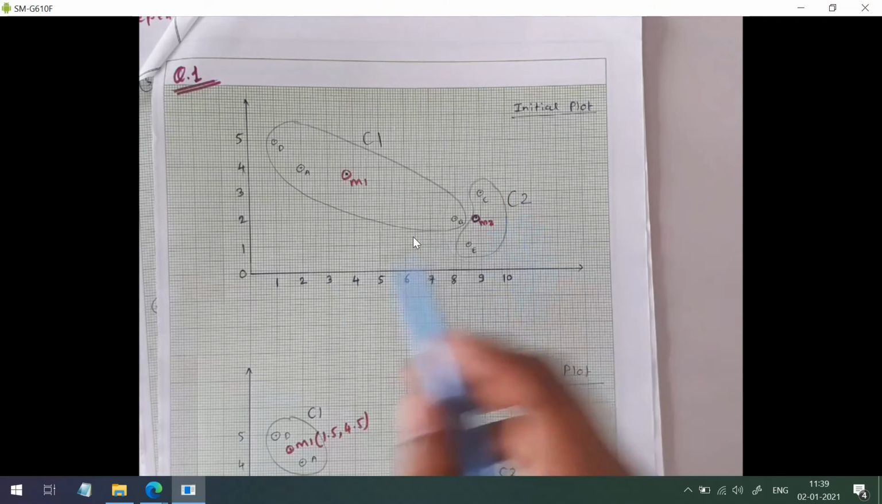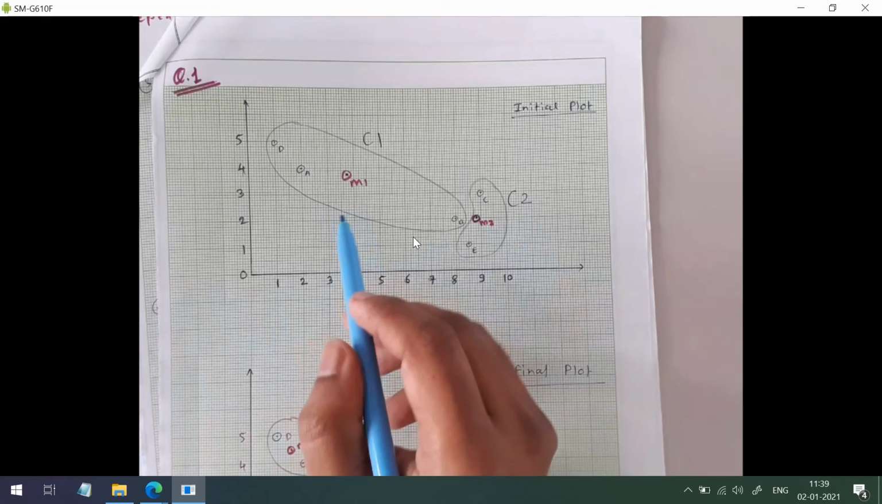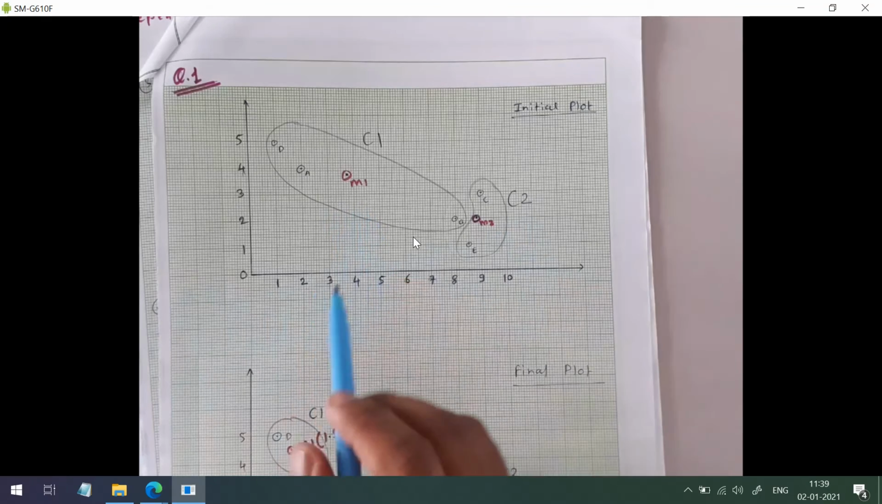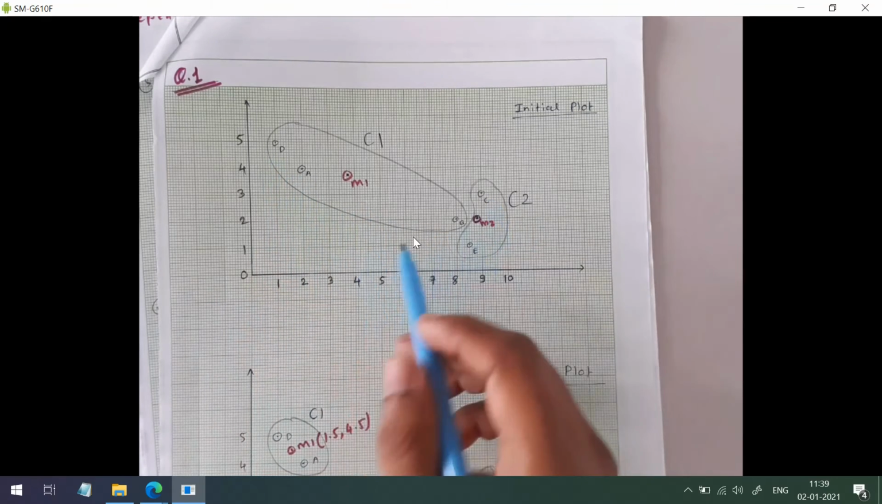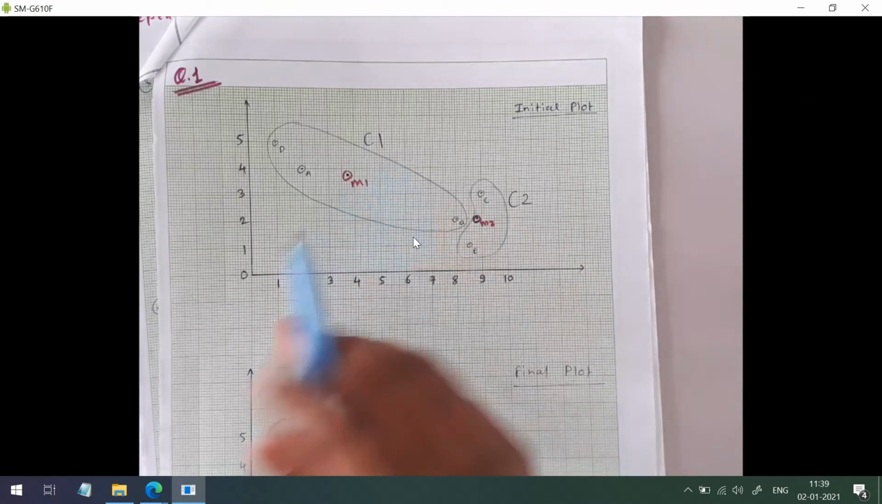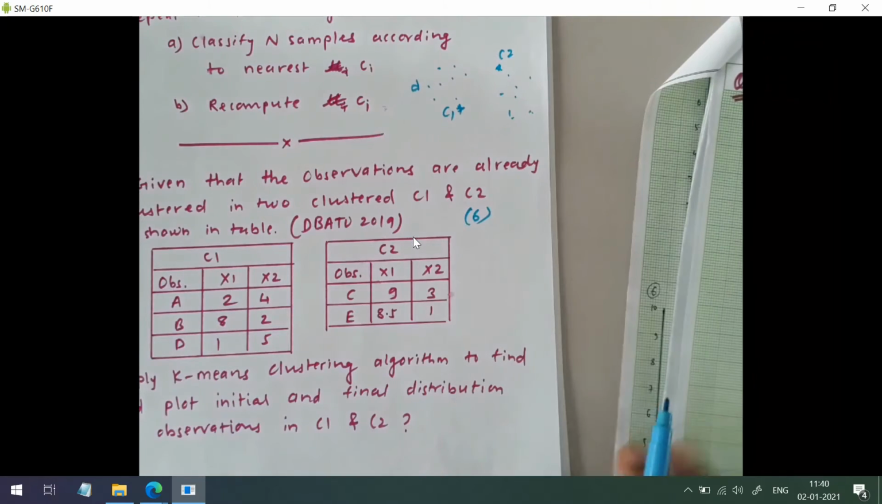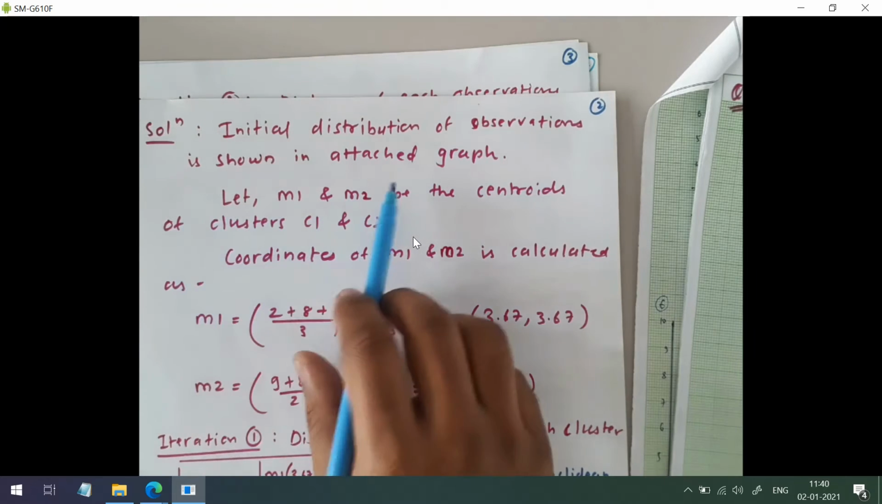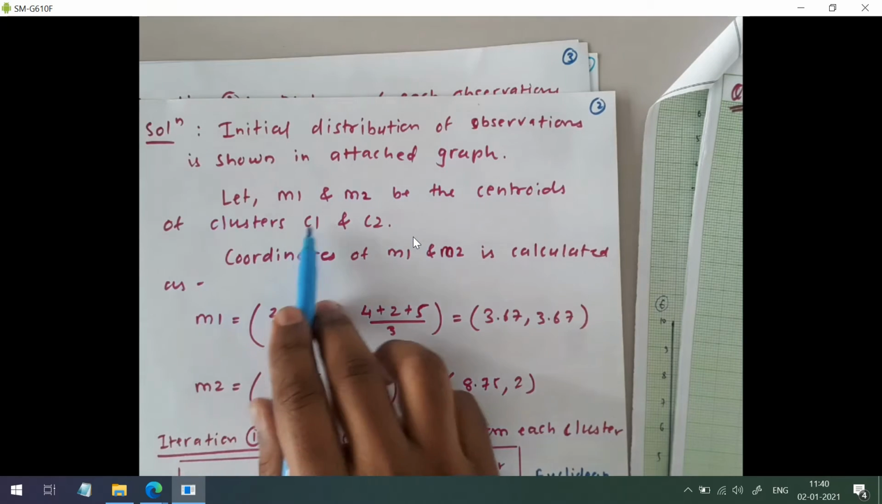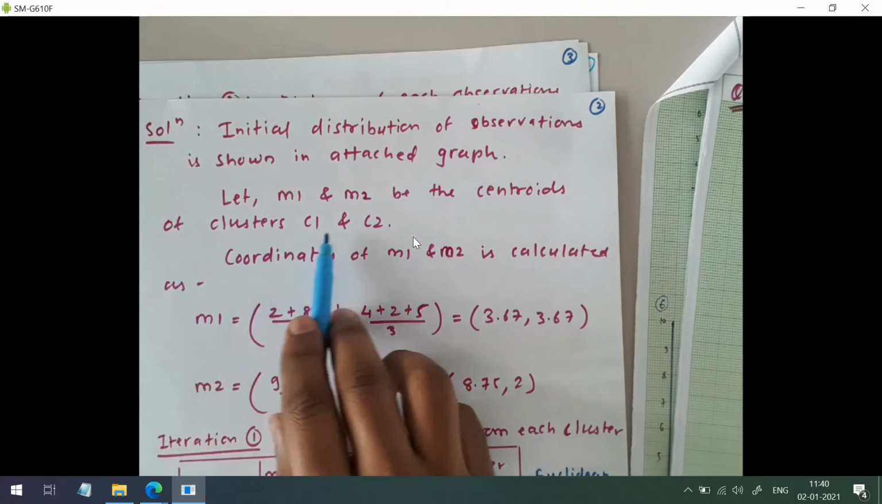Now they have not given the coordinates of the centroids, but from the coordinates of these 3 points and 2 points we can find the coordinates of the centroids. So that will be our first step. The initial distribution of observations is shown in the attached graph. Let M1 and M2 be the centroids of clusters C1 and C2.